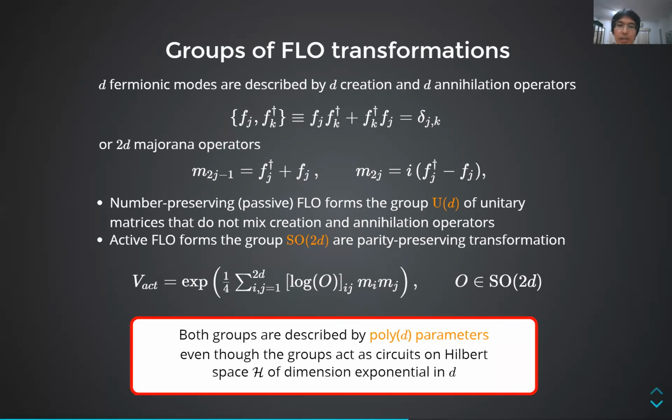Crucially, even though the dimension of the Hilbert space that this group is represented on as a unitary circuit is exponential in the number of modes, this group can be described by only poly(D) parameters, and this will be crucial to, for example, our results on robust worst-to-average-case hardness reduction.